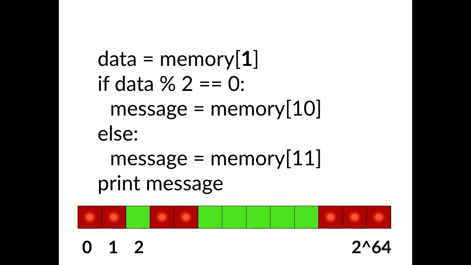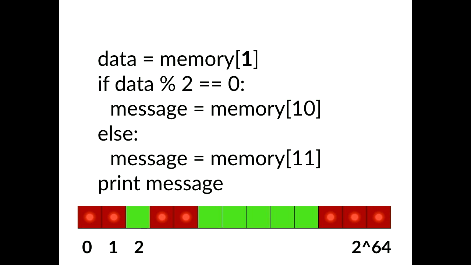Okay, so here's some code. It's going to crash, but it'll do something useful for us before it crashes. In this code sample, we access memory 1, which we're not supposed to. You can see that memory 1 is marked red. Depending on the value in that memory, we go print out some values from areas of memory we are allowed to access. Now the CPU is going to raise an exception because we're not allowed to read memory 1.